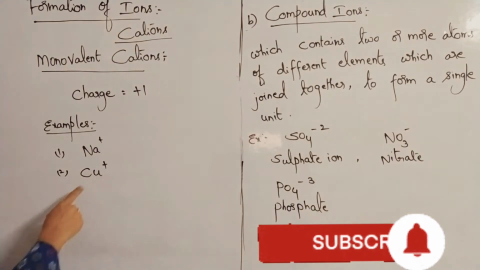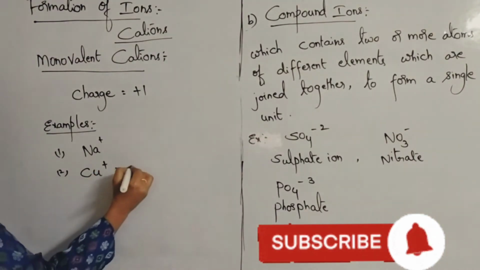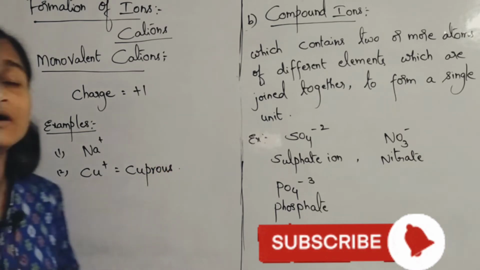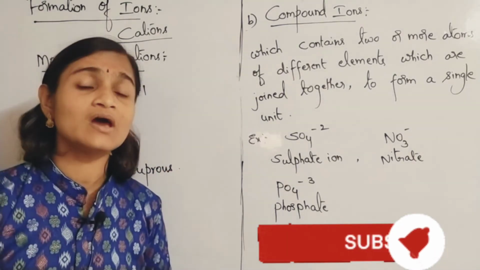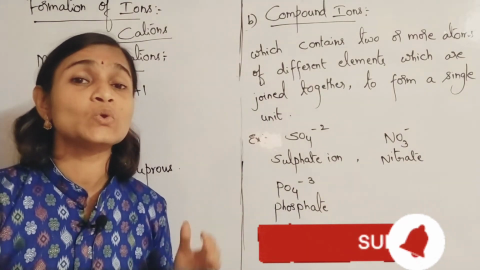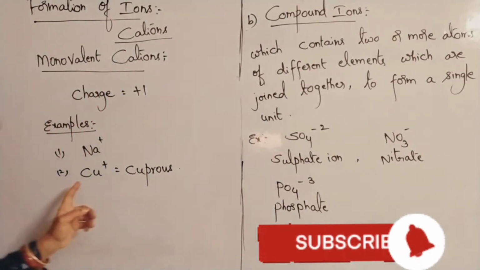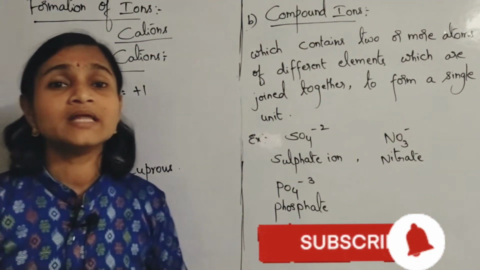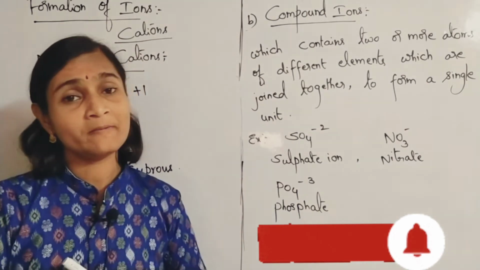Okay, so Cu plus ion, what does it mean? Cuprous ion. The ion which is having lesser valency or lesser charge will be called with the suffix OUS, ous. Cuprous ion, Cu plus, means copper 1 ion. Why?